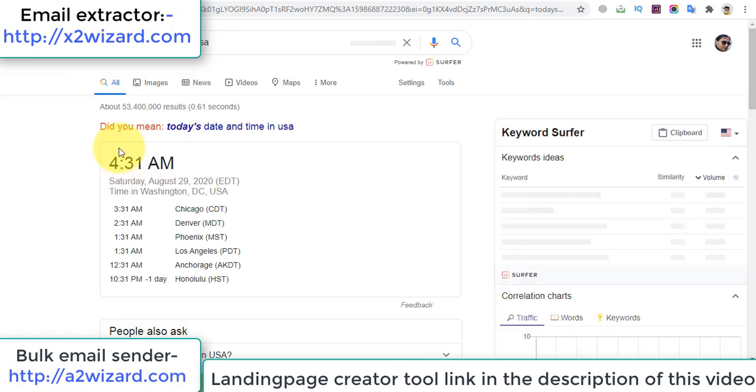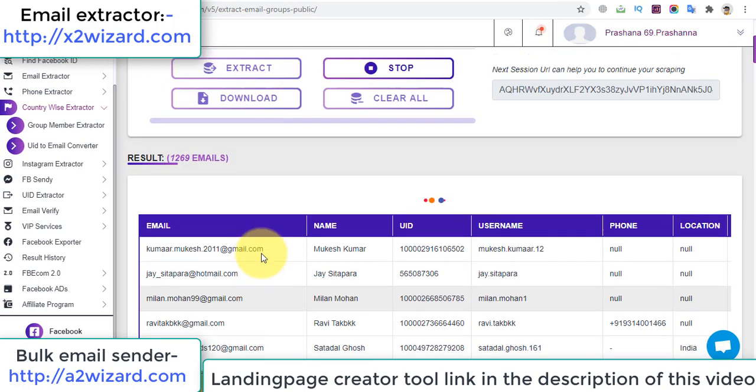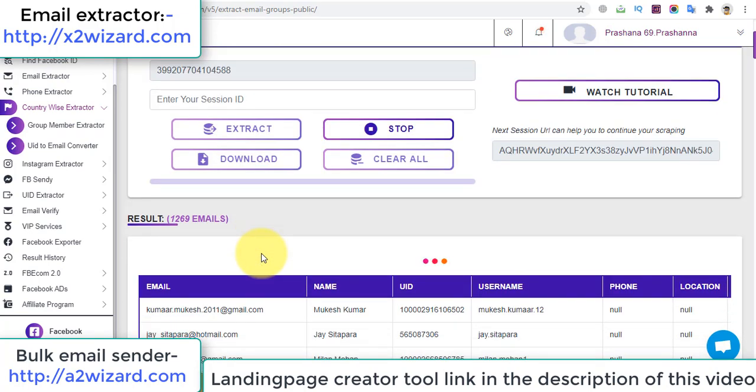I'll just refresh. Okay, it's 4:31 a.m. I just wanted to show you the date and time because I want you to know that this software is working as of today, 29 August 2020.